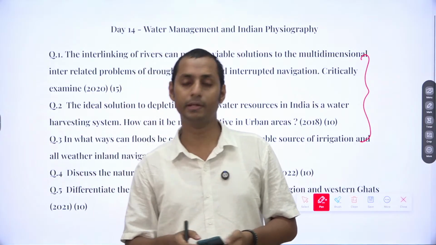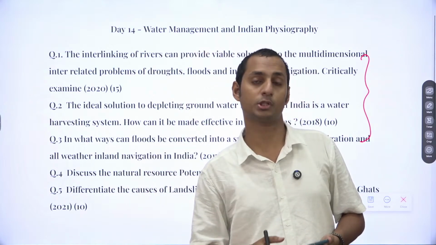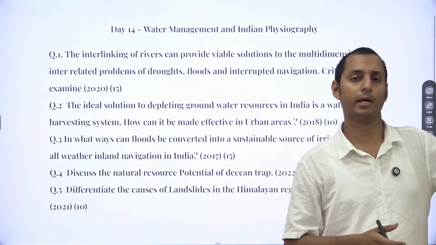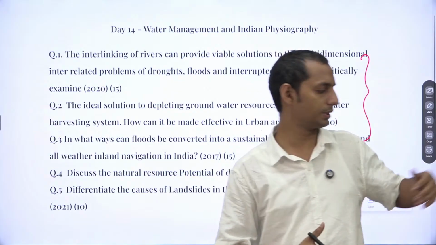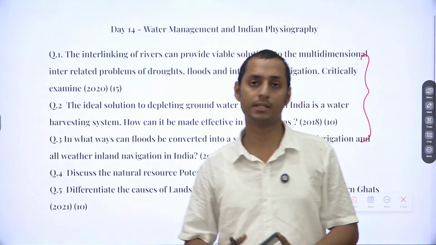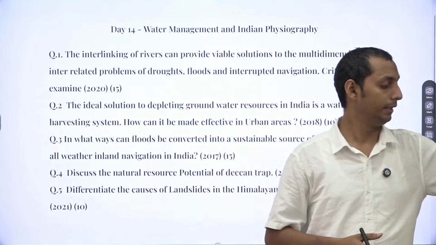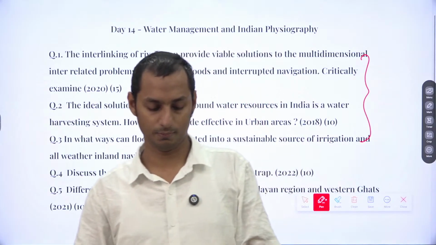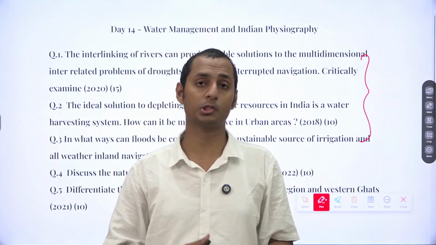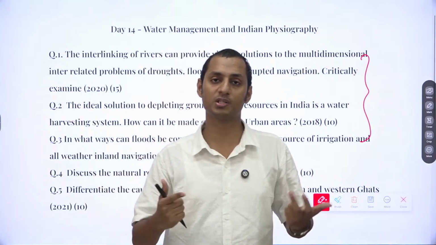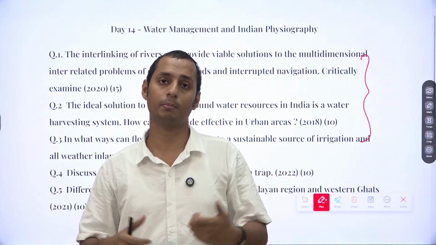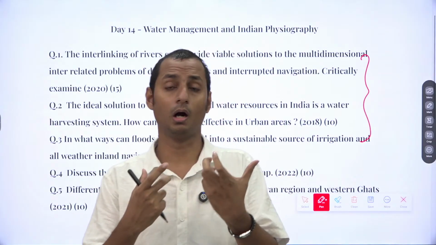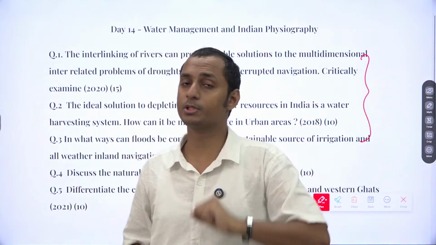Basically, you can mention Jal Shakti Abhiyan. You can mention different Government of India goals, such as SDG Goal 6, which is clean water and sanitation. You can mention different government schemes, such as Swachh Bharat Abhiyan, the Amrit scheme in case of urban floods, and Atal Bhujal Yojana. All these schemes you can mention.